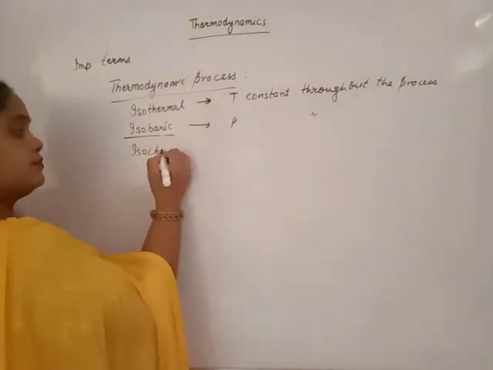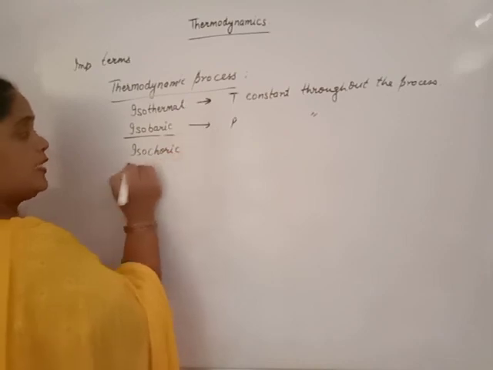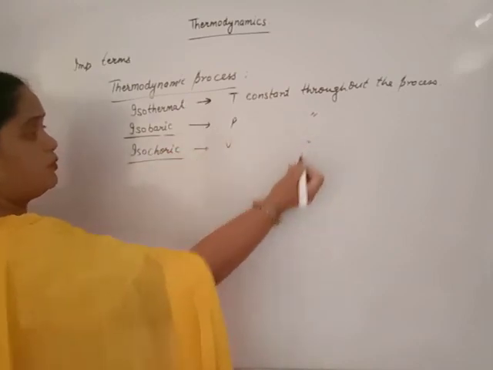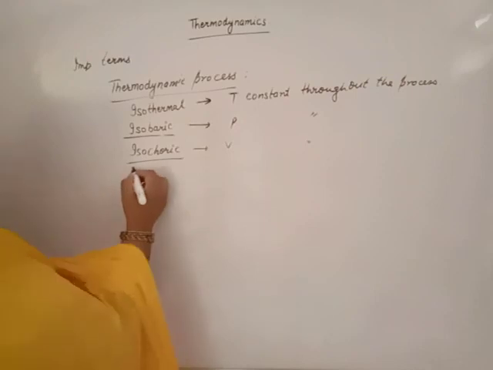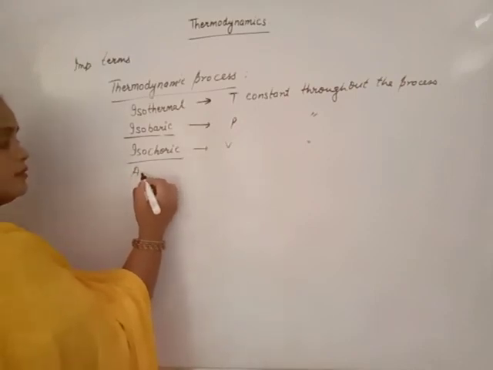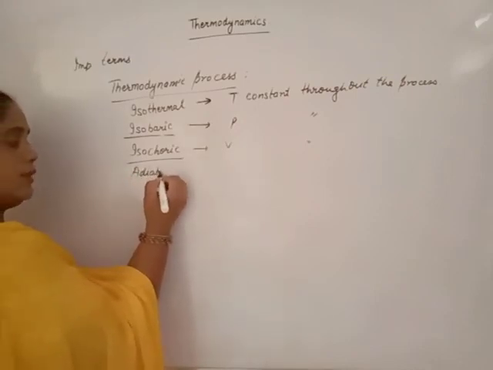Isochoric means volume remains constant throughout the process. When volume remains constant throughout the process, that process is known as isochoric. Now adiabatic.